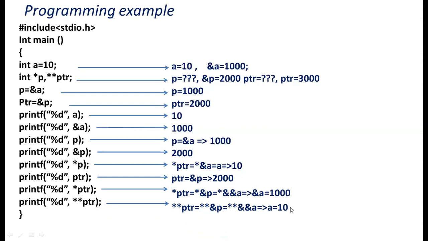So what is the value of **ptr? 10. If you want to display the value of a normal variable using the double pointer, then you should use **ptr. If you want to display the value of a using the single pointer, then you have to use *p. I hope you understood from this example.